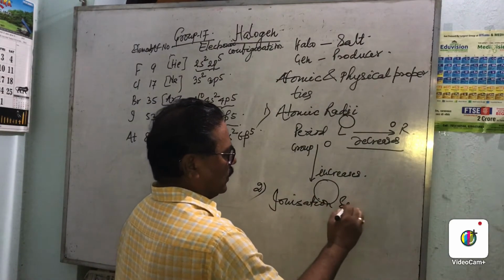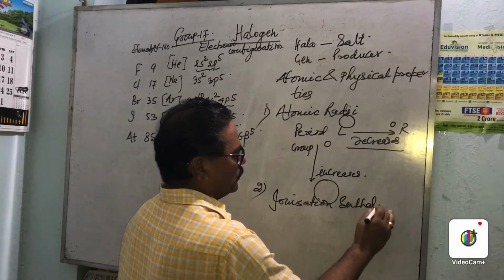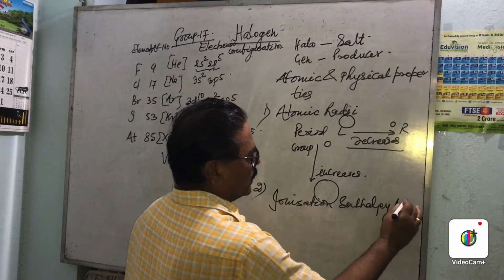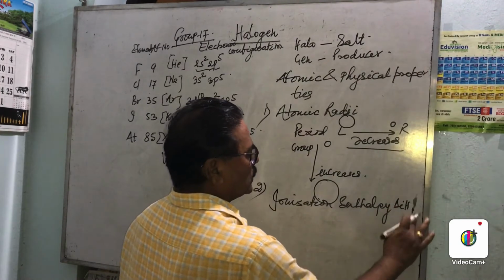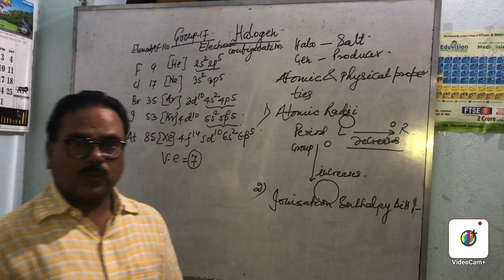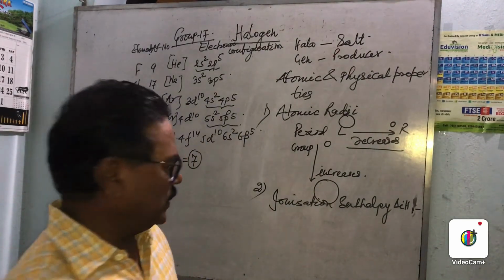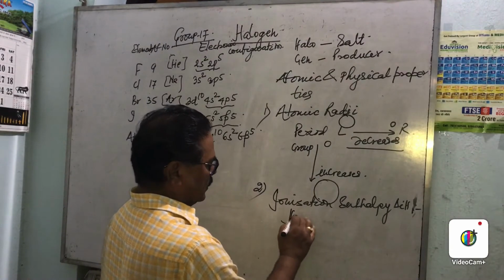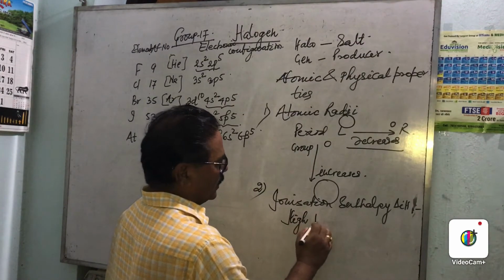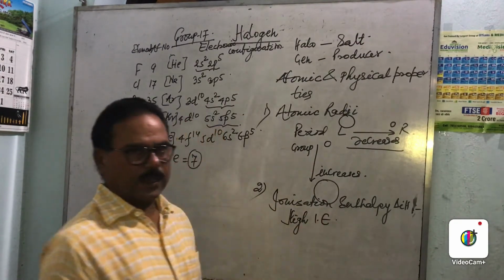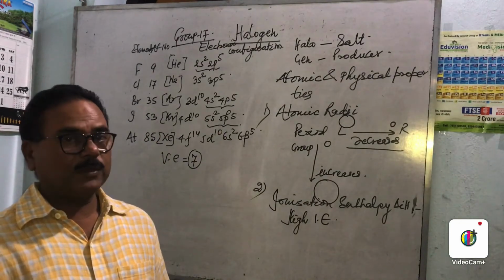Ionization enthalpy, delta IH. So this is ionization enthalpy. Halogens have high ionization enthalpy, high ionization energy. Why will they have it?